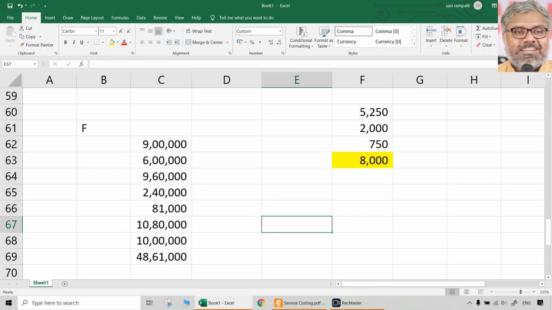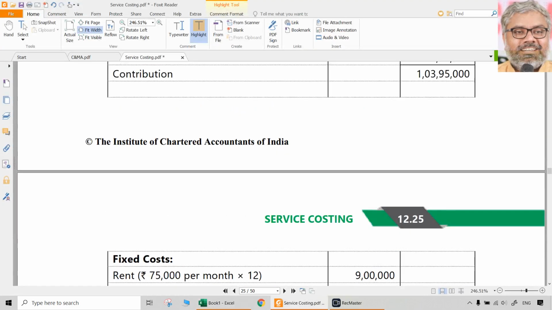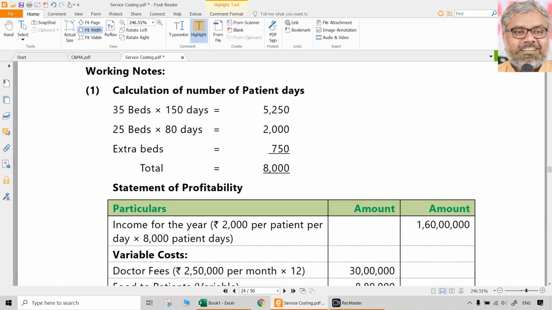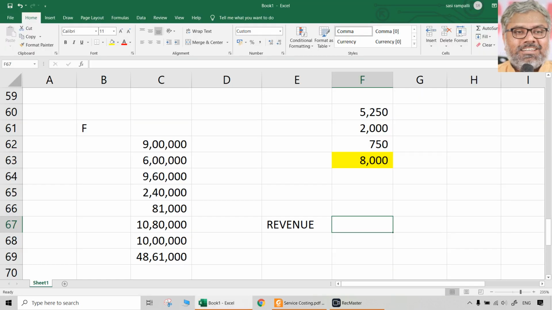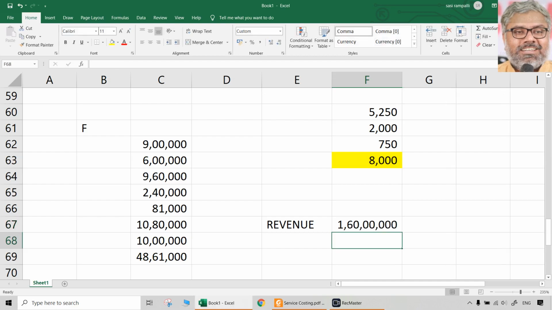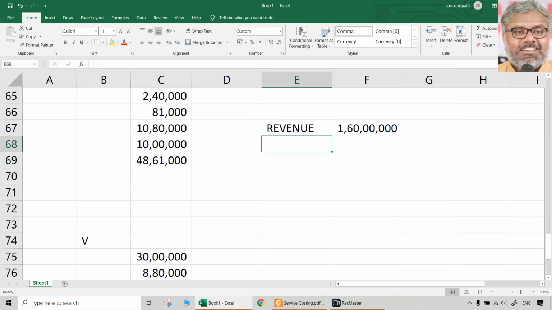Correct. Now we can just take the statement simply. Sales, you can call it revenue. For a hospital, it will not be good to call it sales. Let us call it revenue. He said 2,000 per patient day. 8,000 patient days are there. So 8,000 into 2,000 rupees per day, that means 1 crore 60 lakhs is the revenue.